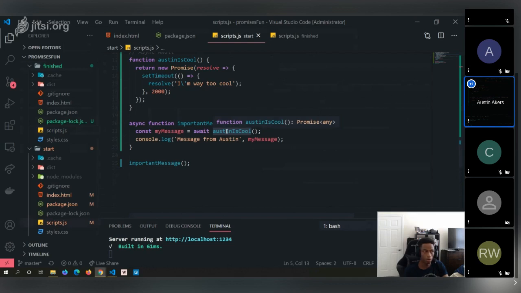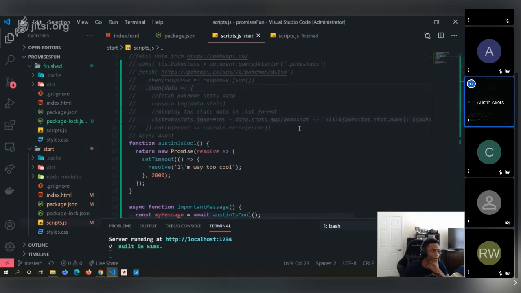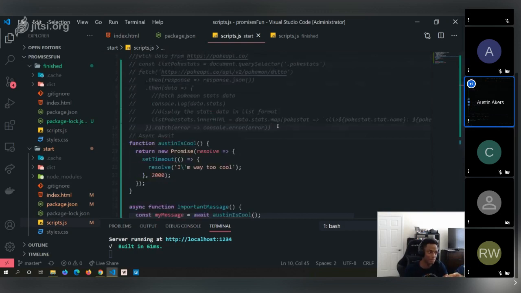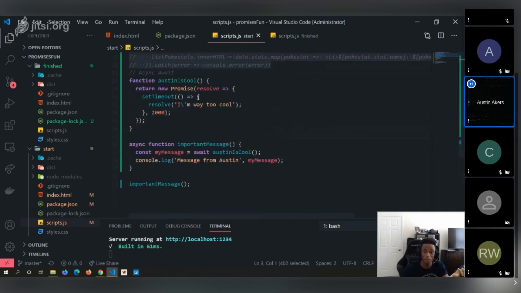Sometimes, and in fact, I remember I encountered this when I was doing a fetch, trying to get data and display it all. I was getting a large amount of data for this dashboard. I ended up having to convert my promises, all the data I was fetching, into actually async await.